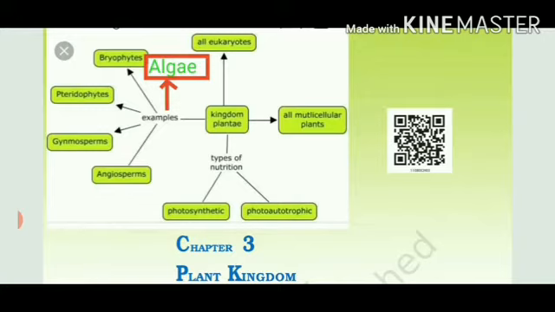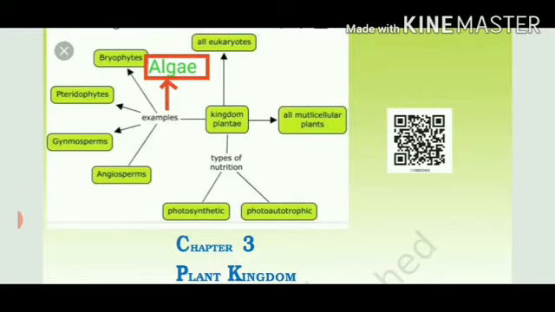So, kingdom Plantae has 5 phyla, which we can also call divisions. Number first division is algae. As you have studied this topic in class 9th, diversity in living organisms, algae can also be called division Thallophyta.